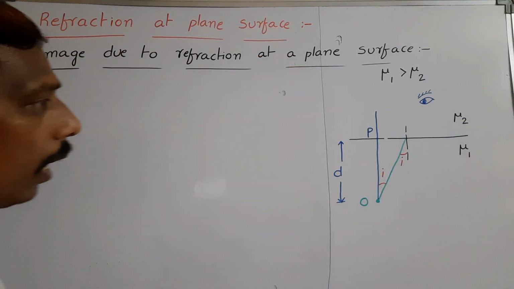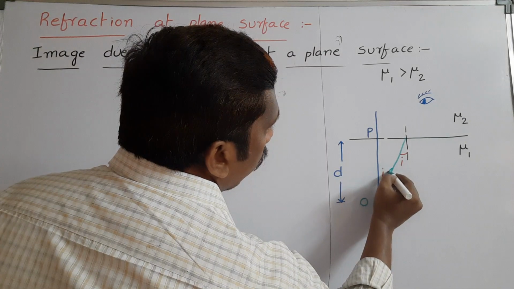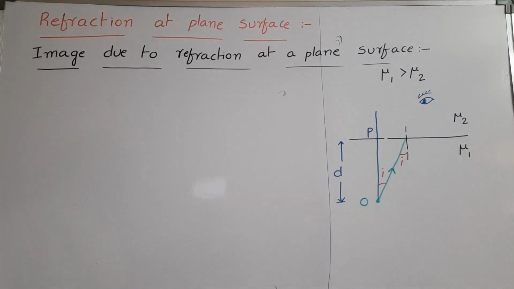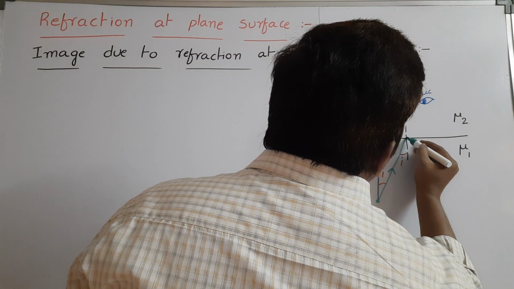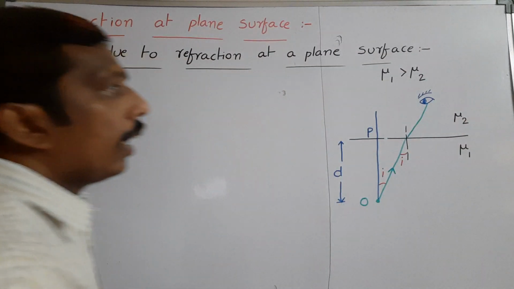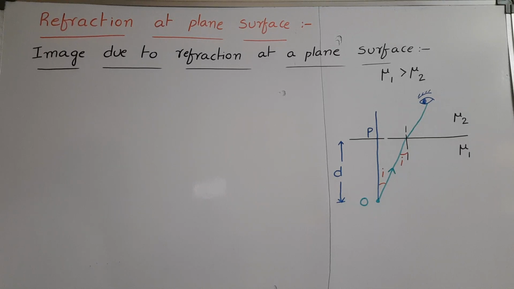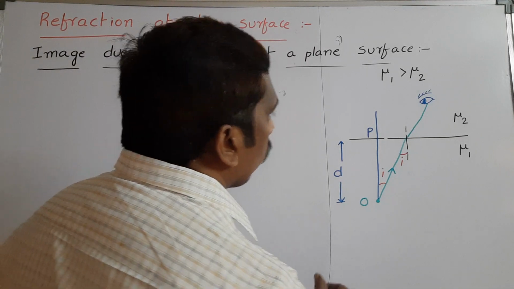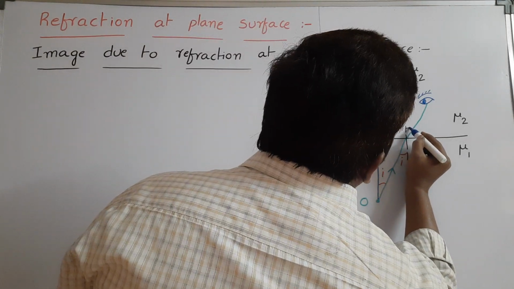Here the incident ray makes an angle I with the normal. The normal is the vertical line, so these two are alternate angles, both equal to I. Light travels from denser medium to rarer medium, so it bends slightly and enters like this. In which direction does it bend? It bends away from the normal. This angle is the angle of refraction, taken as R.